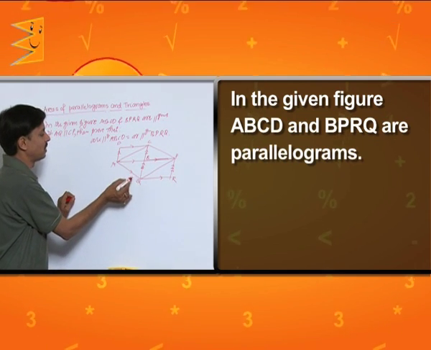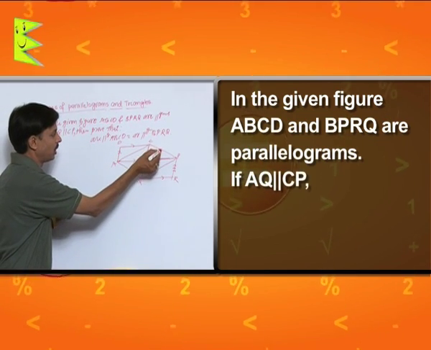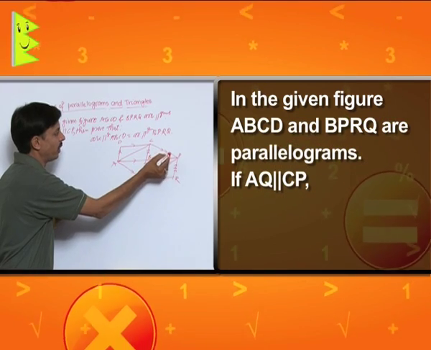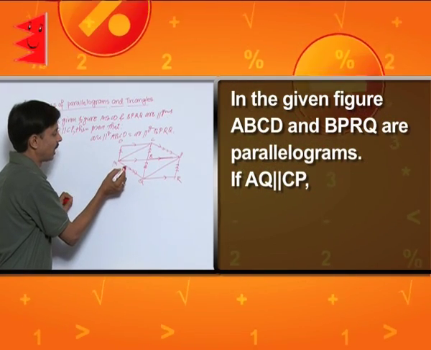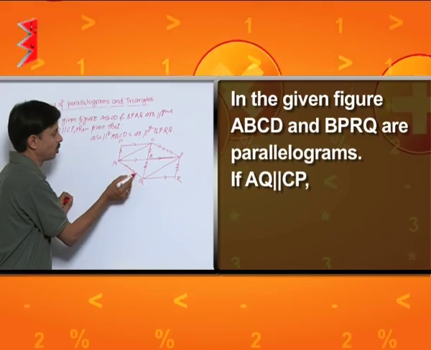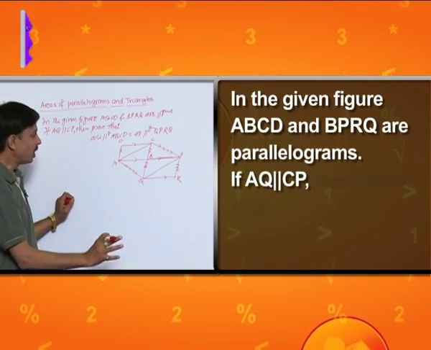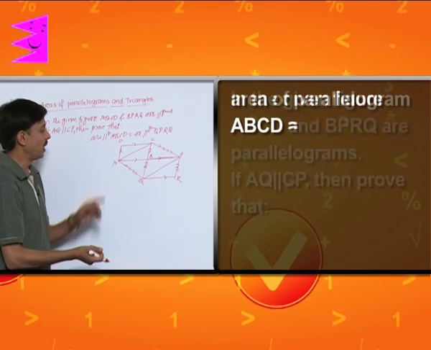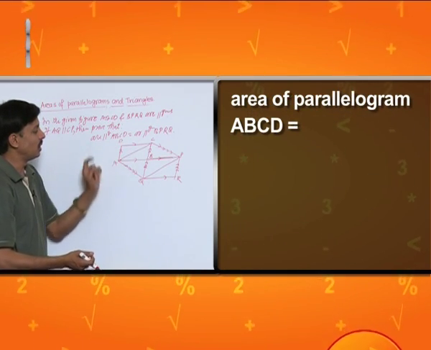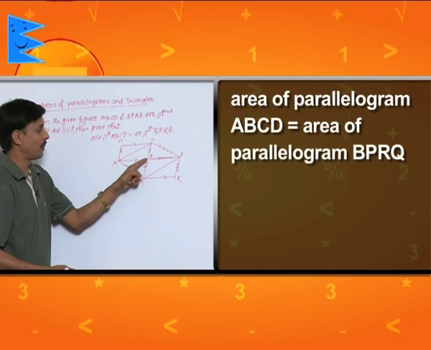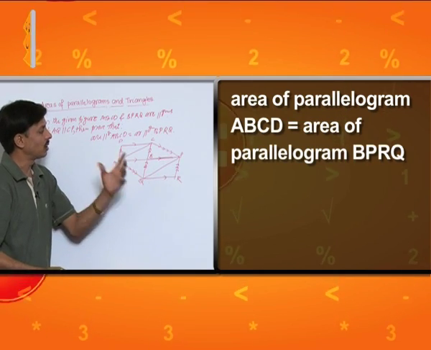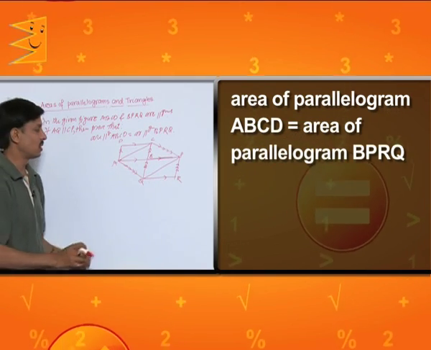One more condition is given, that AQ is parallel to CP. AQ is parallel to CP. We need to prove that the area of parallelogram ABCD is equal to the area of parallelogram BPRQ.